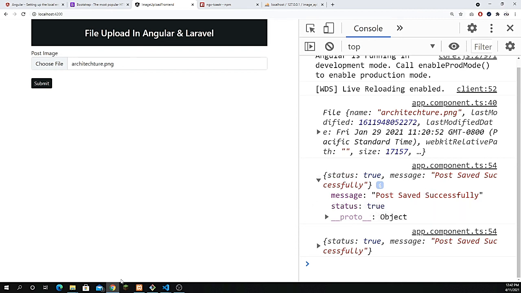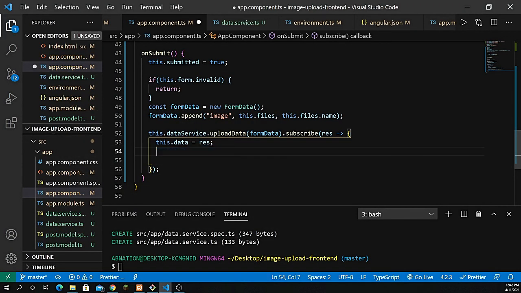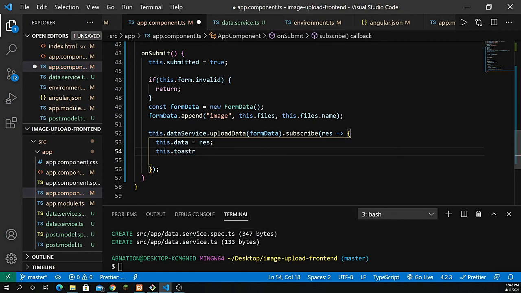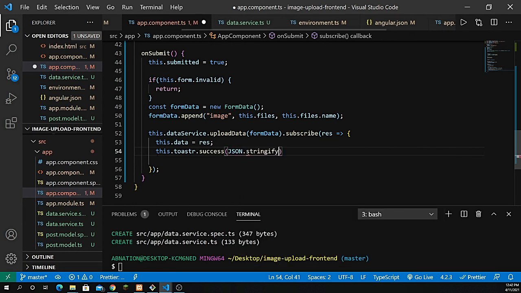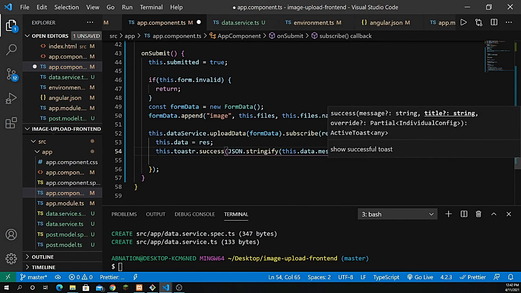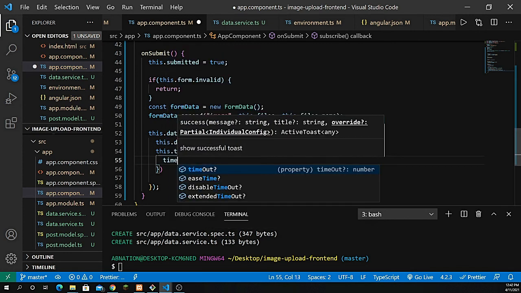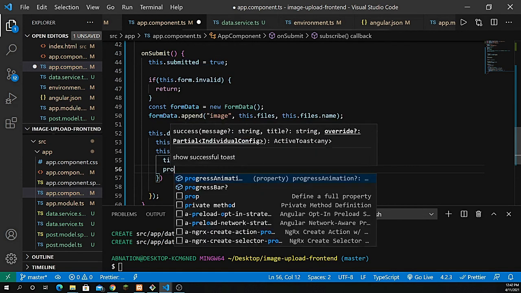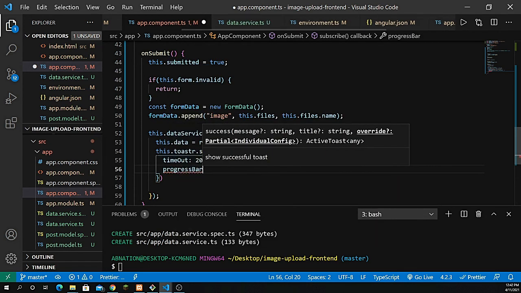It all depends on you. So let's add this here with the help of toaster service, so this.toaster.success, which shows green color, and we have to show it in JSON. So JSON.stringify. Actually this should be this.data.message. It comprises 2 parameters, so I need to keep the first one empty. And let's define here the timeout, which should be about 2 milliseconds, and progress bar, keep that true.